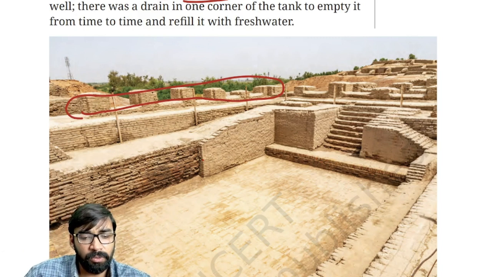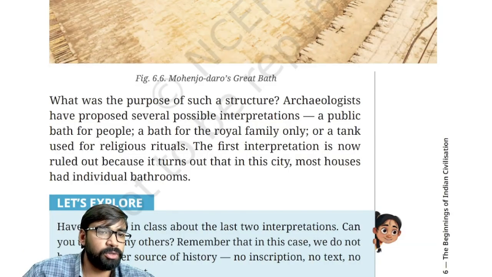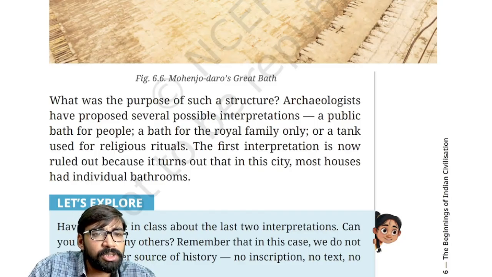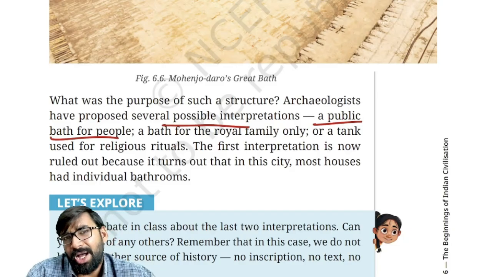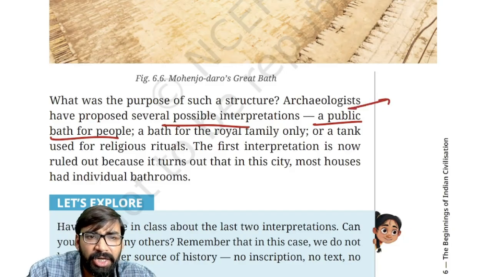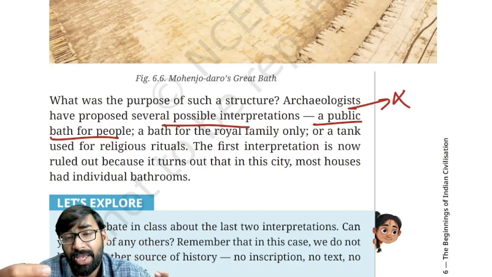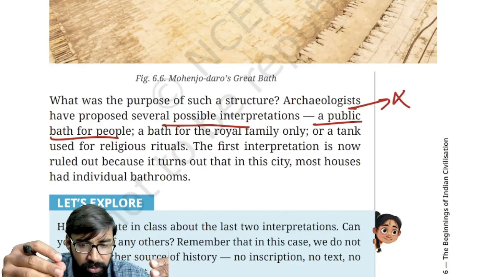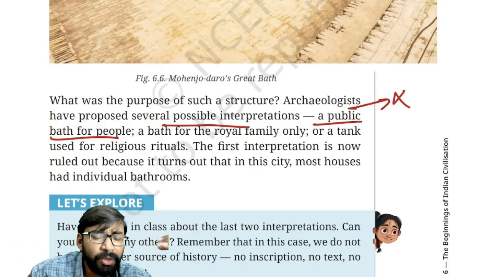Okay. Now, there are various interpretations related to Great Bath of Mohenjo-daro. Now, what are the interpretations? Many say that it was a public bath for people. So, public bath. Now, see, today it is not correct. This is ruled out. Why? Because most houses had individual wells also. Clear? Individual bathroom also. Clear? Okay.